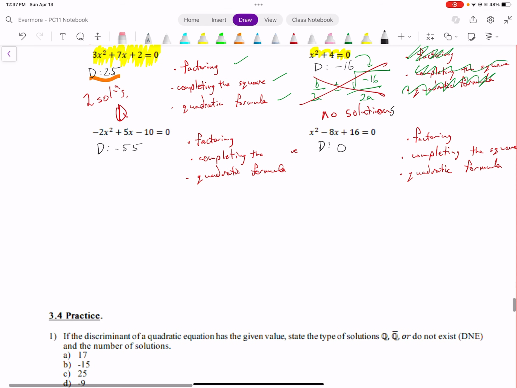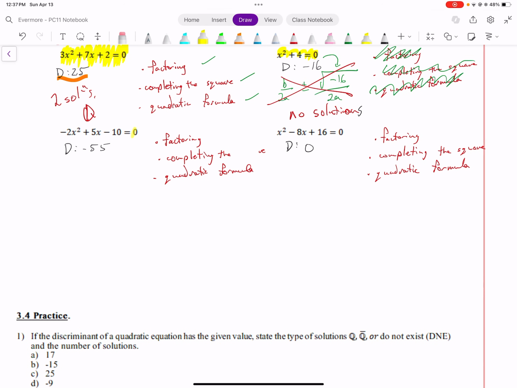Next one again. Second last equation, we're almost there. Negative 2x squared plus 5x minus 10 is equal to 0. The value of my discriminant, I calculated it to be negative 55. Well, again, this has no solutions. No real solutions, we can call them. So we're not even going to try to factor this. We're not going to try to solve it at all. However, this next one,